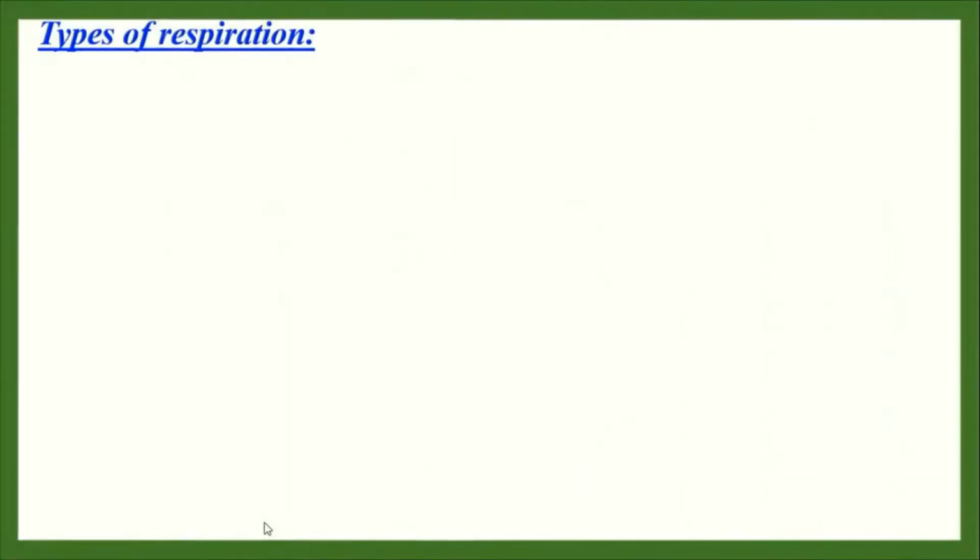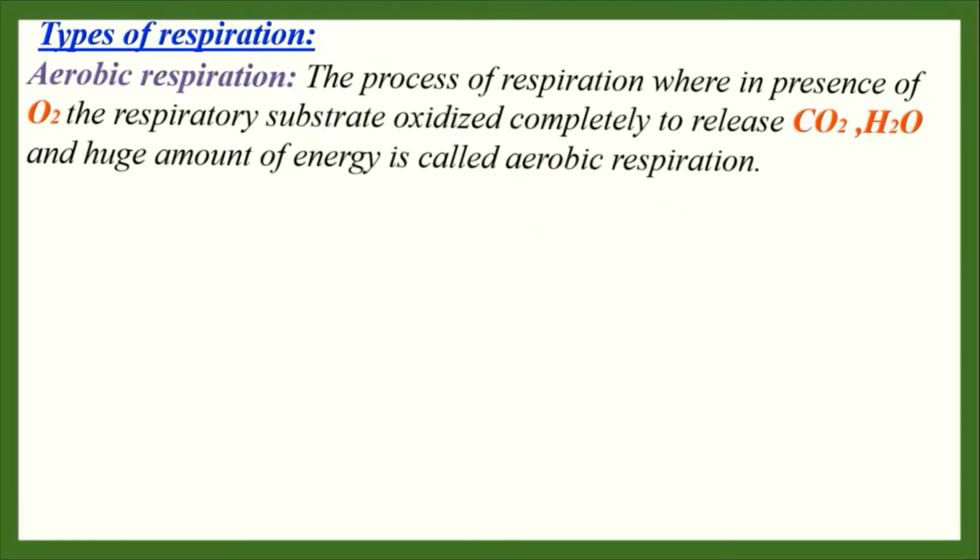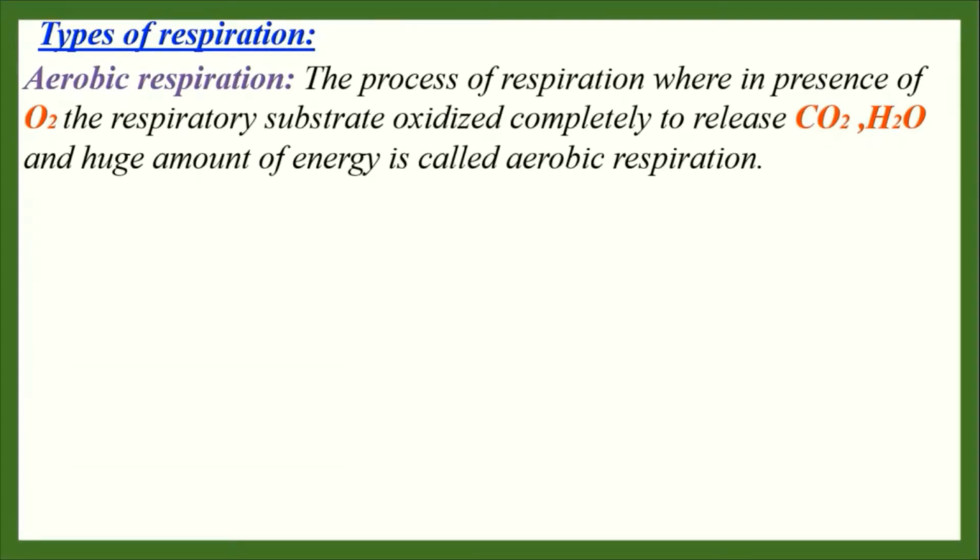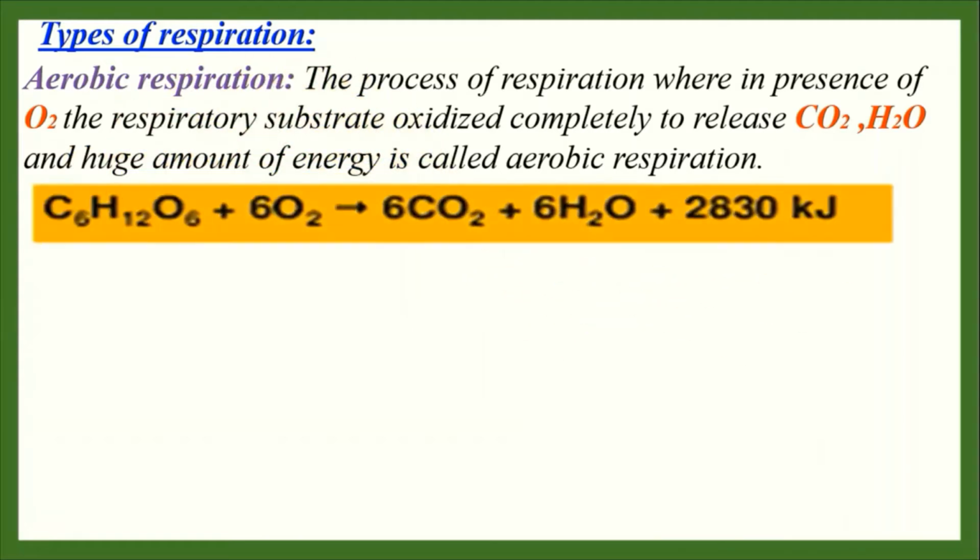Now everybody see the types of respiration. Oxygen may or may not take part in the process of respiration. Depending on whether the oxygen is taking part in the reaction or not, the respiration process is of two types, that is aerobic respiration and anaerobic respiration. Aerobic respiration is the process of respiration where, in presence of oxygen, the respiratory substrate is oxidized completely to release carbon dioxide, water and a huge amount of energy. Aerobic respiration occurs in the cytoplasm and mitochondria of all higher plant cells.